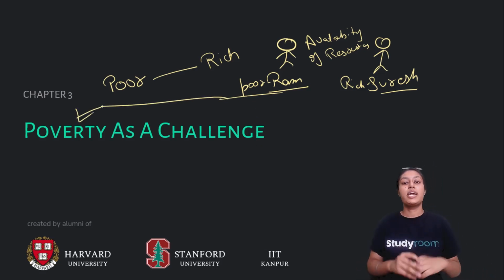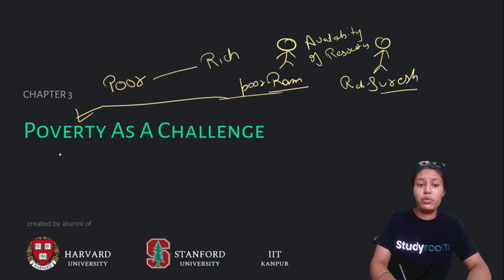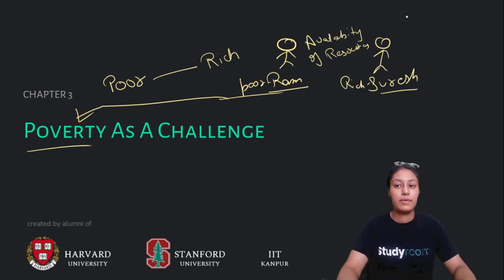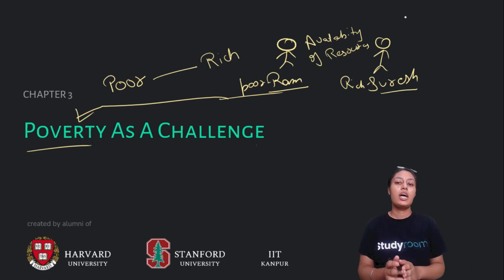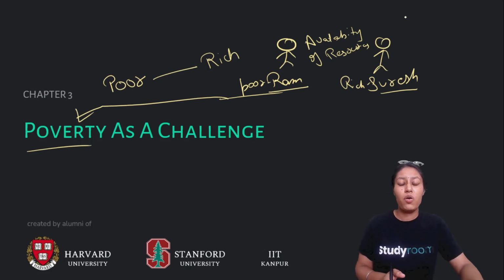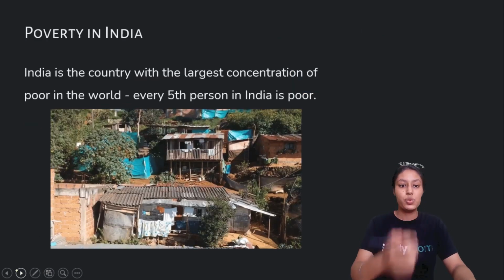In this chapter, we will study how poverty is a challenge in our country. And do you think poverty prevails in our country or not? I think it's quite visible that poverty in our country prevails on a very large scale. You must have seen people begging at red lights or in different areas asking for money. So the condition of poverty is more than a problem in our country. Let's understand this and sensitize ourselves to this issue more.